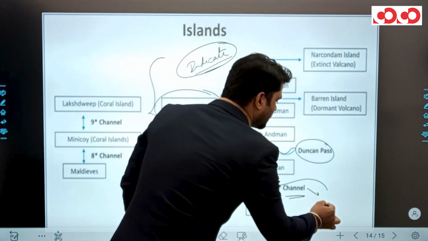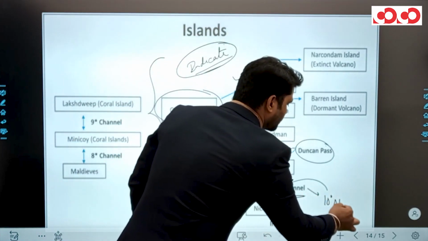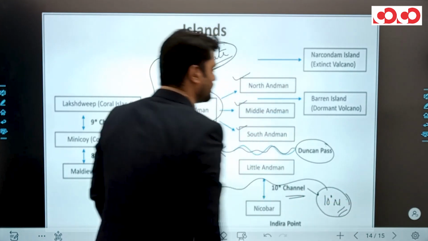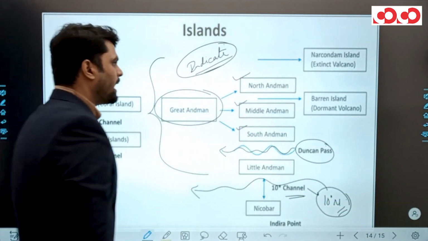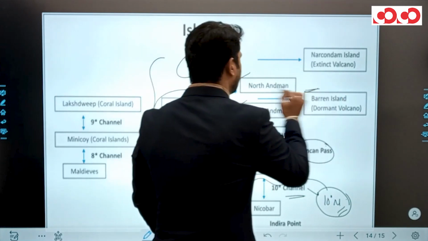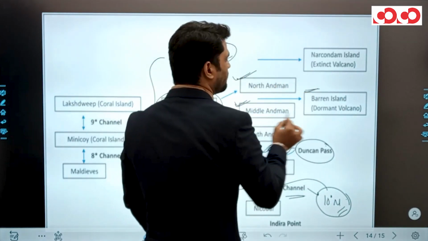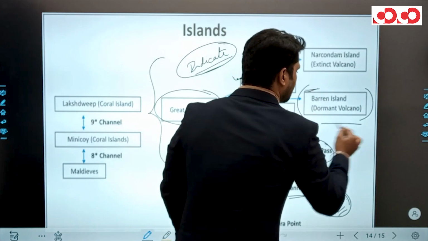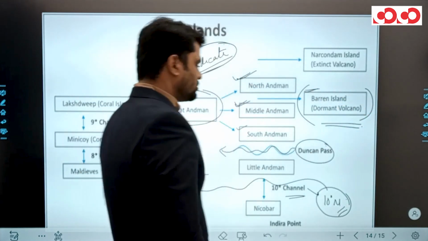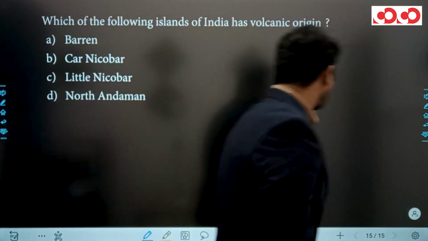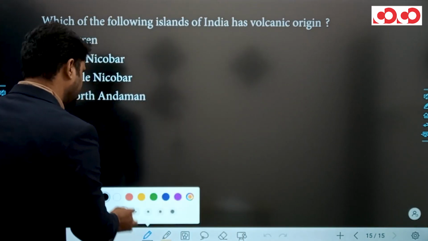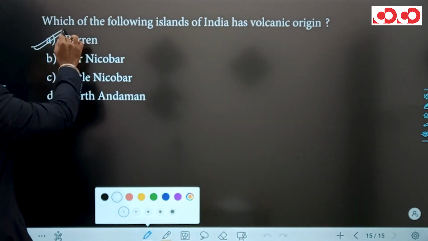This 10-degree channel is actually the 10-degree north latitudinal line. Clear? And Barren Island between North Andaman and Middle Andaman has volcanic origin. So the right answer of this question is Barren Island.